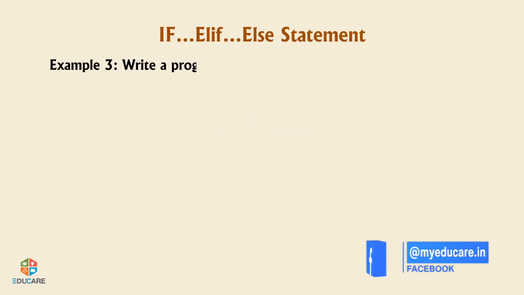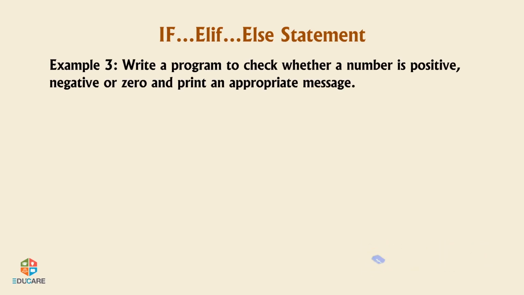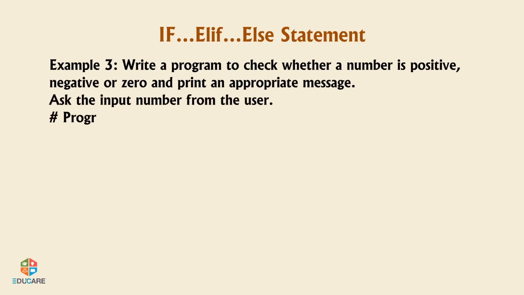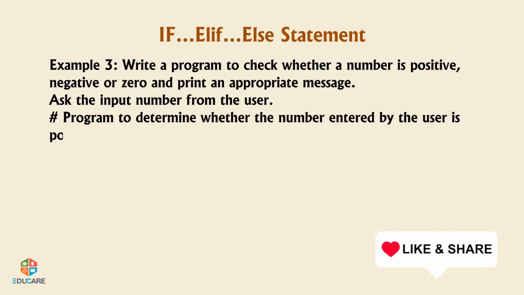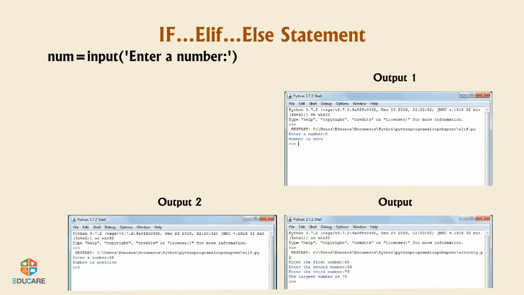Example 3. Write a program to check whether a number is positive, negative or 0 and print an appropriate message. Ask the input number from the user. # Program to determine whether the number entered by the user is positive, negative or 0. num = input('Enter a number'), num = int(num).